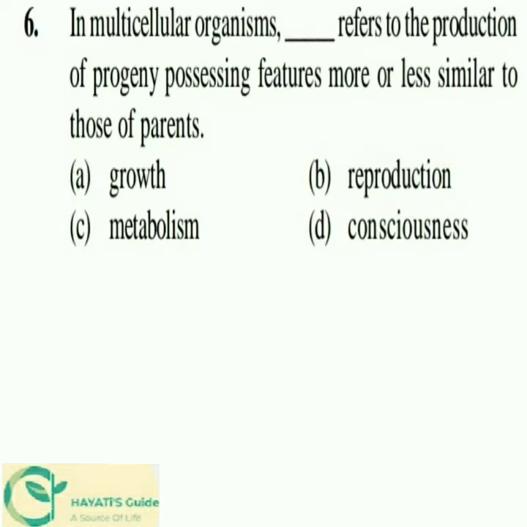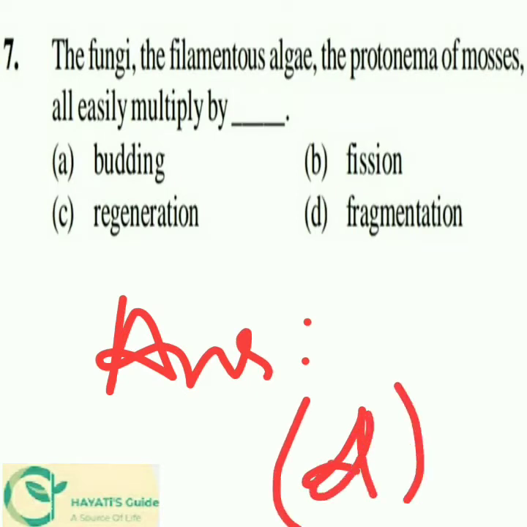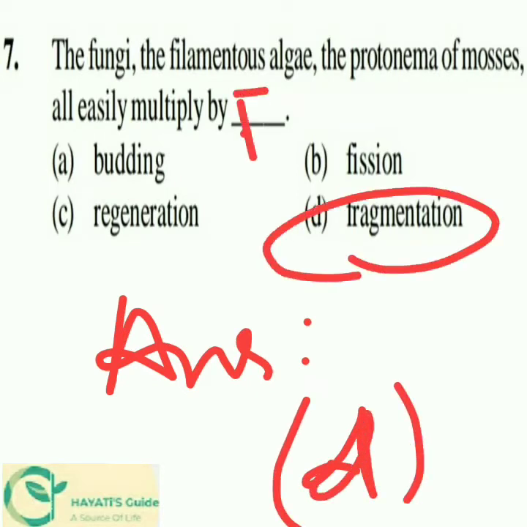The next question: the fungi, the filamentous algae, and the protonema of mosses easily multiply by, and the options are as given below. The answer would be option D, that is, only by fragmentation. The fungi, filamentous algae, and protonema of mosses will easily multiply by fragmentation.